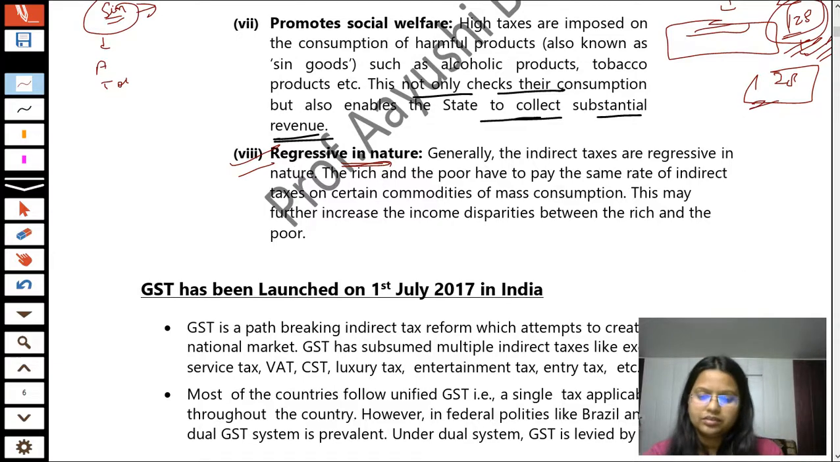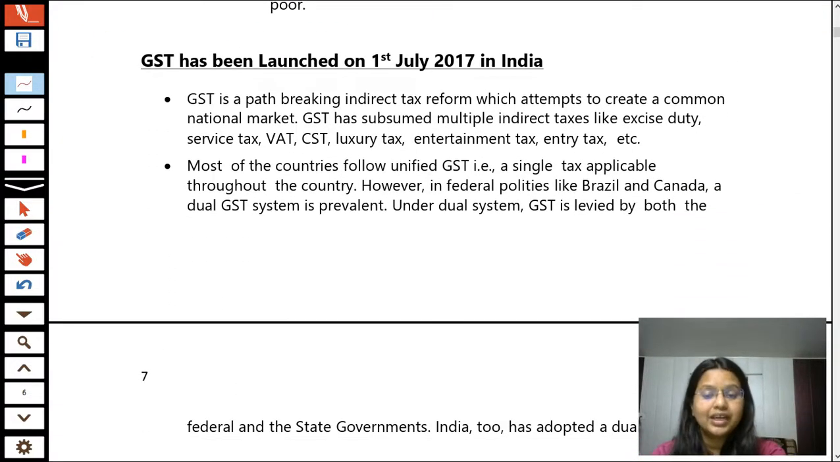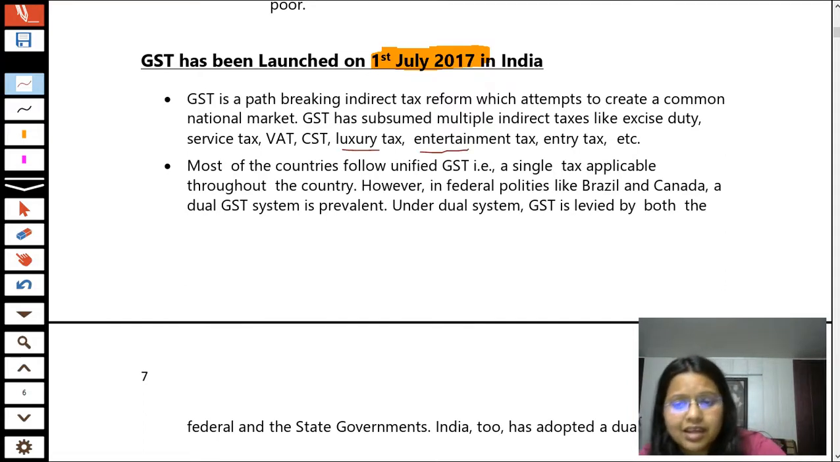Next is on which date GST was launched in India. Students, I already told you that GST was launched on 1st July 2017 in India. Before that, there were multiple kinds of taxes in India, for example VAT, CST, luxury tax, entertainment tax, entry tax. But now all taxes have been subsumed, merged into a single tax, that is GST.